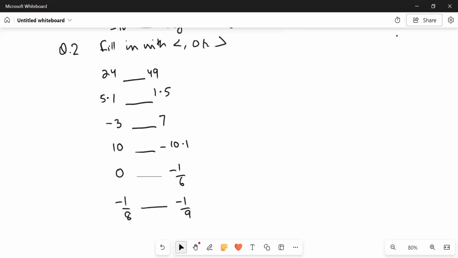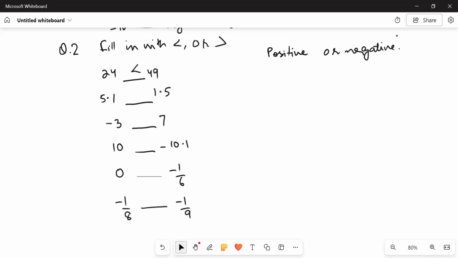Now, question number 2. Here we have to compare two given numbers, and to generalize a rule right here, we simply have to look at both the numbers. If both the numbers are positive, right? Then we have to look for the greater or smaller, as we know that out of 24 and 49, if both are positive, 49 is greater than 24, right?